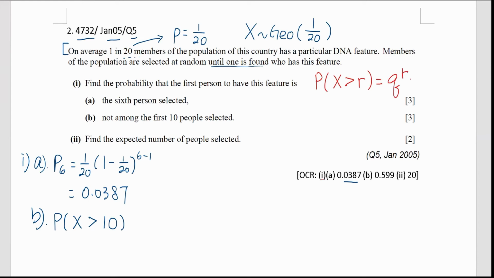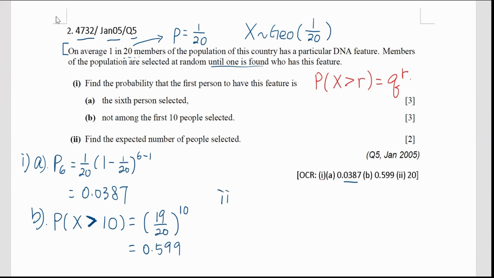So it looks exactly the same as the formula. Hence, the formula is going to give you q, which is 19 over 20, to the power of r, which is 10. Right? It must be more than. Exactly more than cannot be equal to. Okay. 0.5987, which is 0.599 rounded off to 3 SF. All right, answer B found.